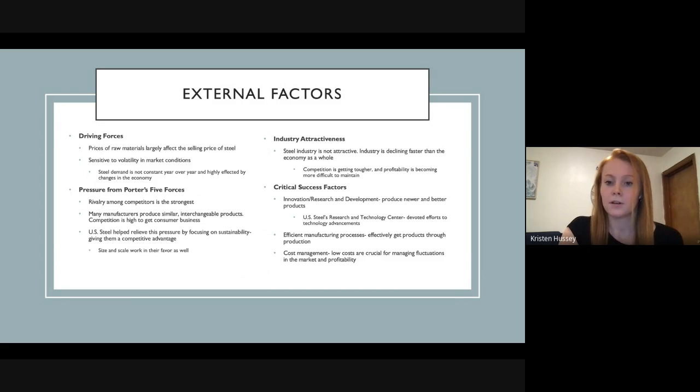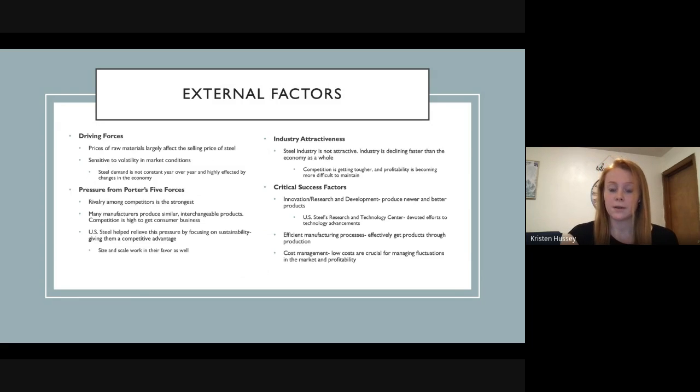Next up are the critical success factors. The first one I'd like to highlight is the importance of innovation and research and development for steel companies. They want to focus and put investment towards producing newer and better products. If a company is able to do this and produce a better product than what is currently on the market, it gives them a competitive advantage over companies who have not been able to do this yet. US Steel has devoted efforts to these technological advancements through their research and technology center that they have developed specifically in the Pittsburgh area.